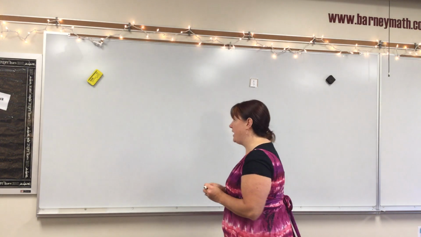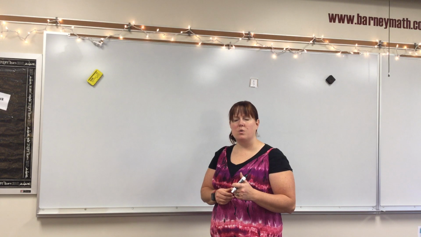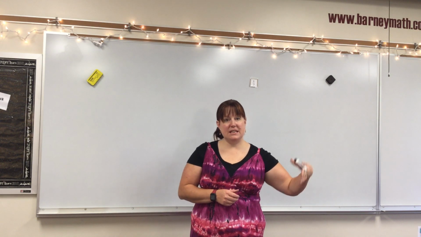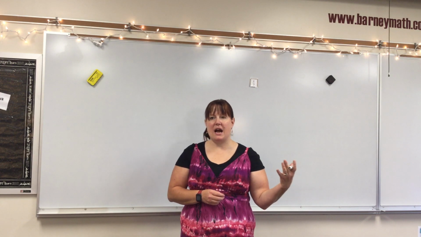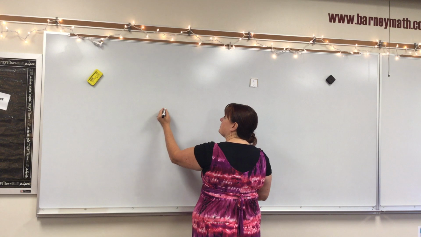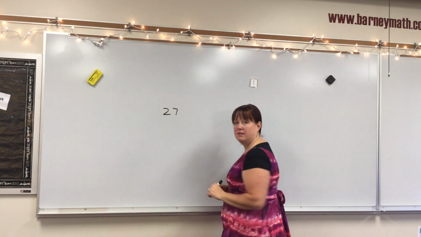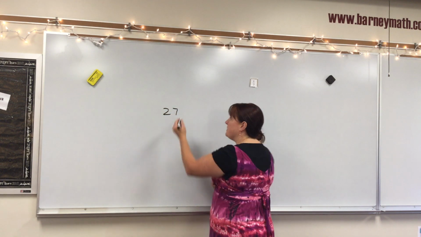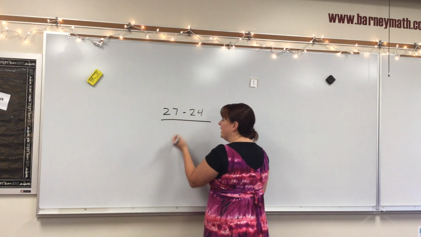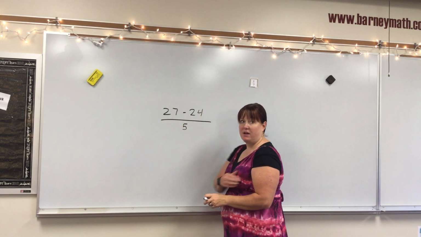Well, let's think about that. Okay, so we would take our distance at the end, right? So say I was at mile marker 27 at the end, and at the beginning I was at mile marker 24, and it took me 5 minutes to get there.